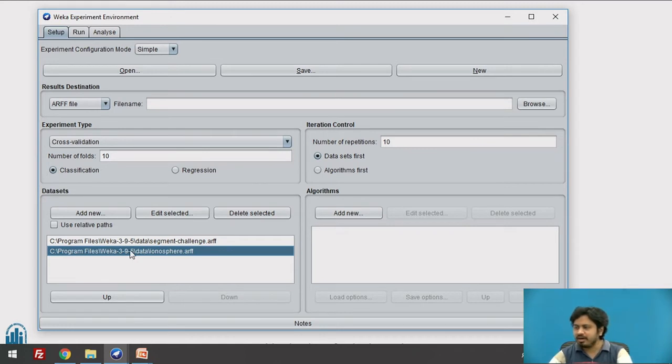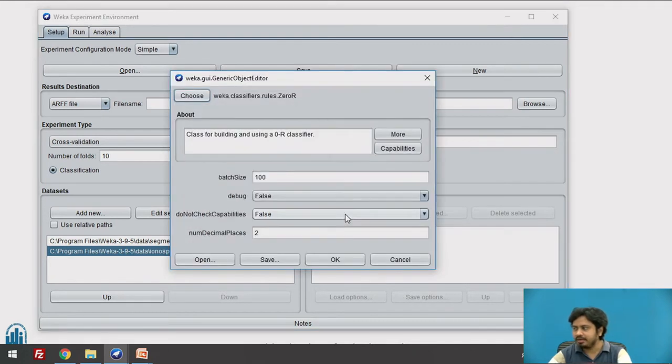Now that I have added these two data sets, I want to repeat a model on both the data sets, and I would like to do a t-test on these comparisons with a significance value of 5%. I would like to see if there is any significant difference if we use stacking and if we do not use stacking. So I want to iterate by algorithms first. I'll check this algorithms first button, and I want to repeat 10 iterations, almost 10 epochs. You can call it 10 epochs as well.